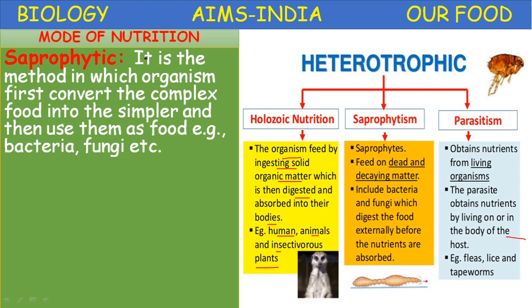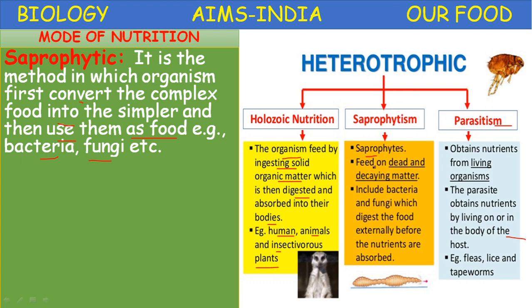Now saprophytic, it is the method in which organisms first convert the complex food into simpler forms and then use them as food. For example, bacteria and fungi come under saprophytic. The organisms are called saprophytes and the nutrition is called saprophytic nutrition, also called saprophytism.